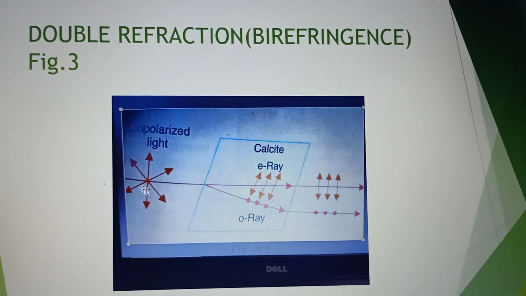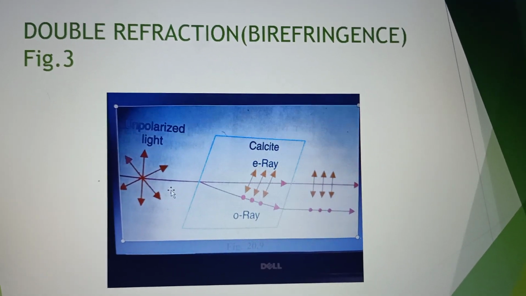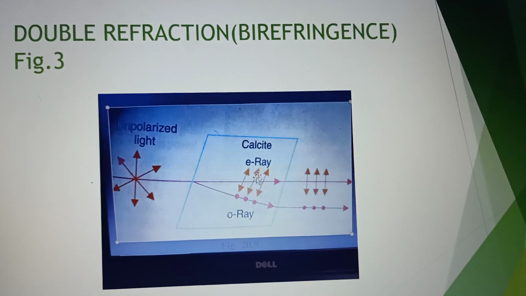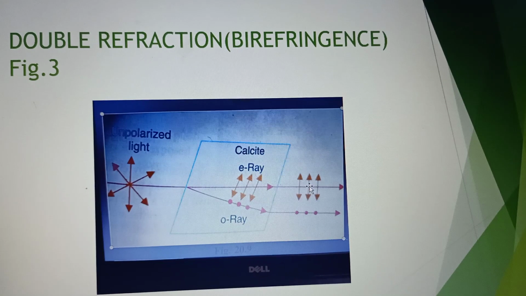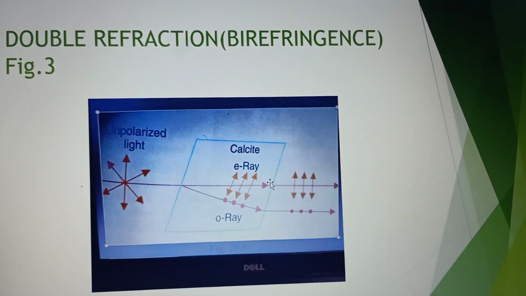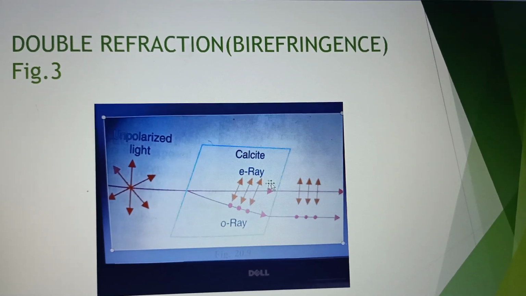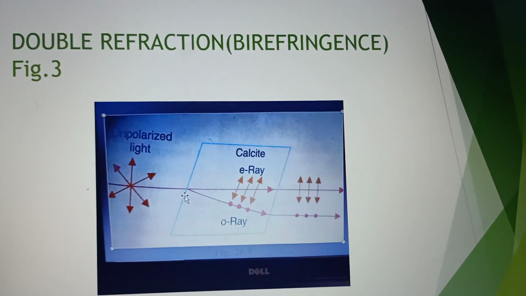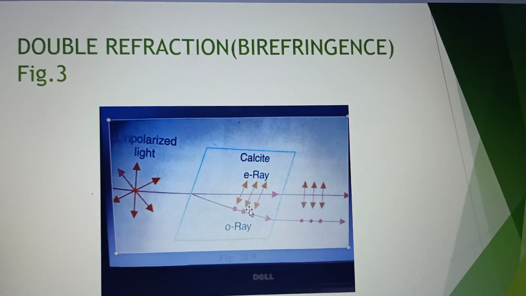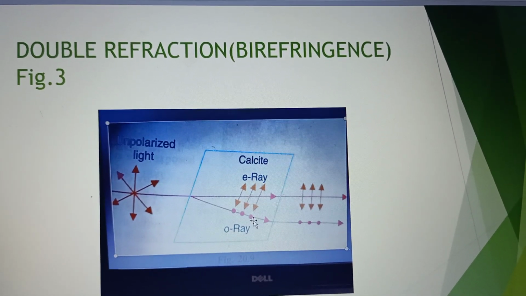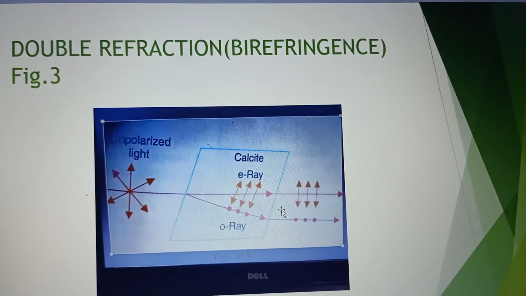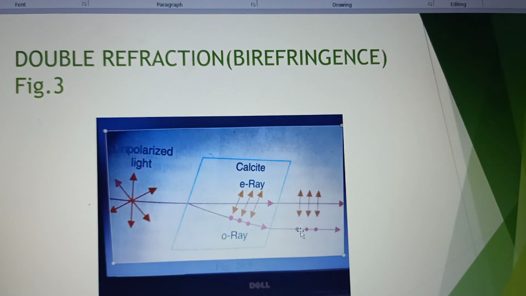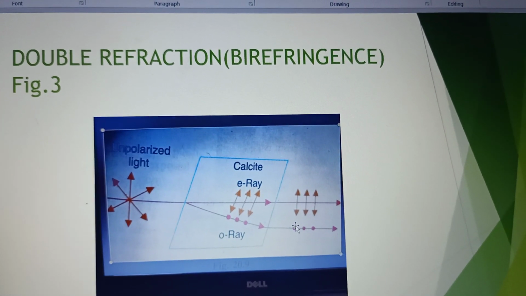Here we see the unpolarized light passing through the calcite crystal, and this is E ray having the vibrations parallel to the plane, and it doesn't obey Snell's law. It just goes like that straight. But the other ray is ordinary ray, which obeys Snell's law. Therefore, it bends like this, passing from the rarer medium to denser medium, then denser medium to rarer medium, and the vibrations are perpendicular to the plane.